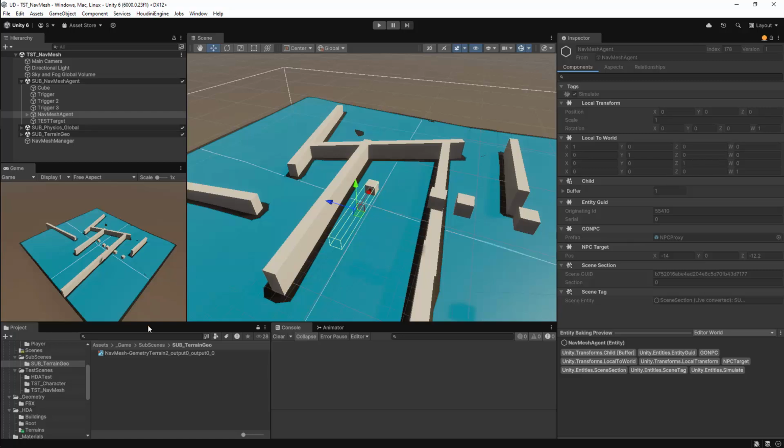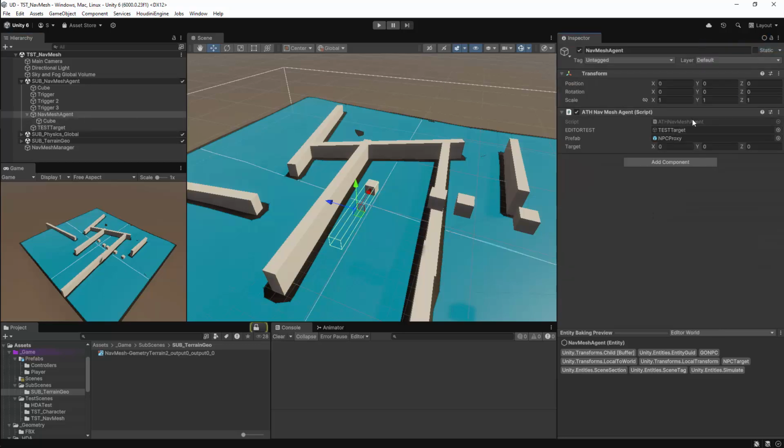This is the same as the player movement, where we need to update the movement of the entity based off the movement of the game objects that we're attaching it to. So to do this, I'm going to need to update the scripts for my NavMesh agent, and I will begin by updating the authoring script for this entity.